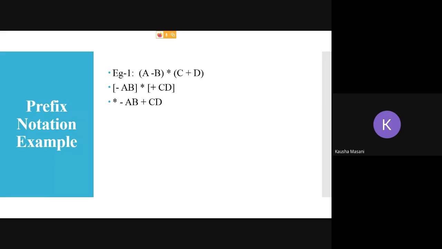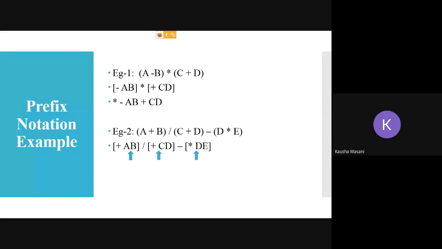Example number 2, adding more brackets to the expression. A plus B inside the bracket, divide by C plus D inside the bracket, minus D star E inside the bracket. Now everybody knows, first we evaluate the brackets.